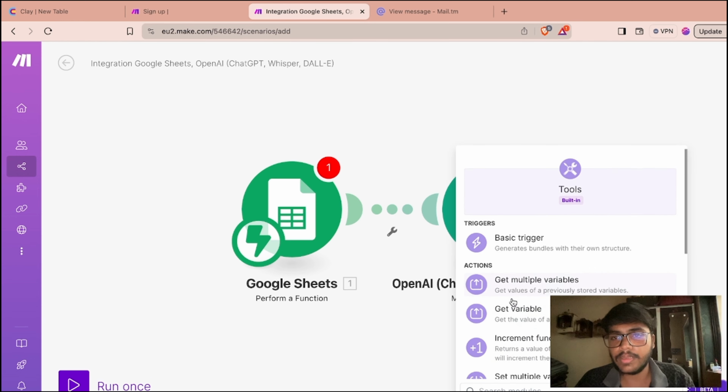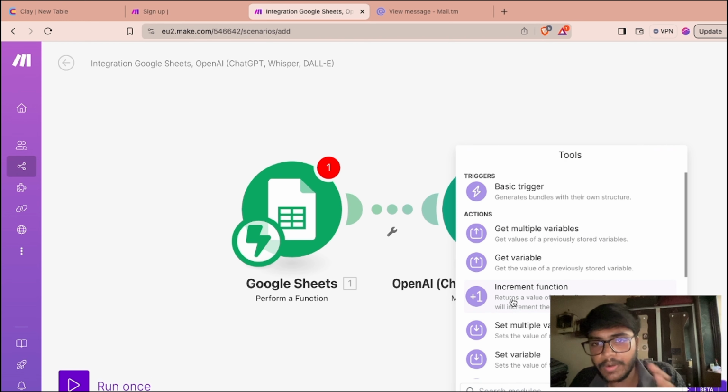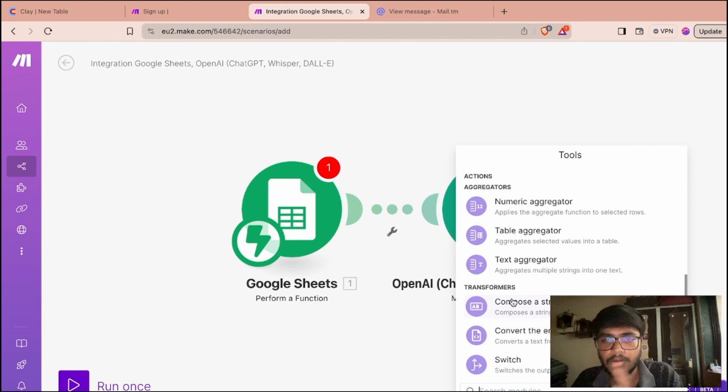Tools. So basically, there are multiple triggers and actions in this, aggregator and all of those things. We will be going deep into that in upcoming videos as well.